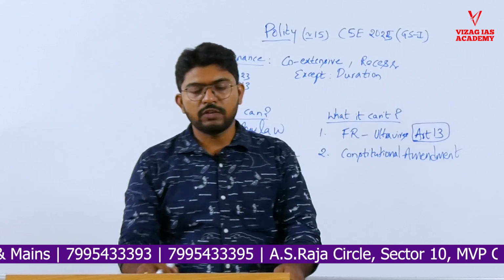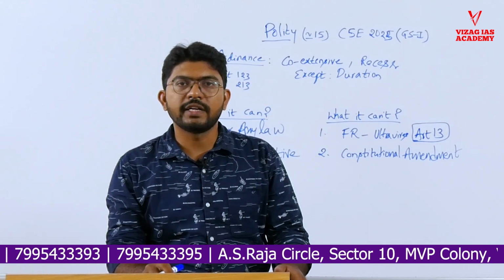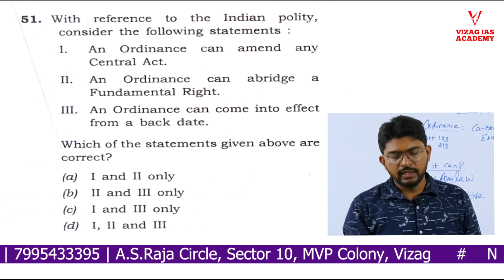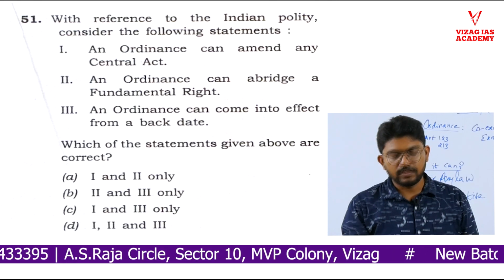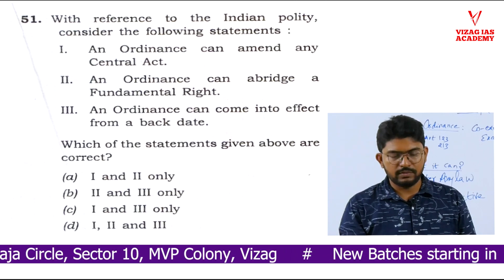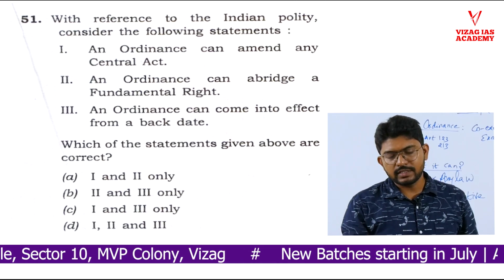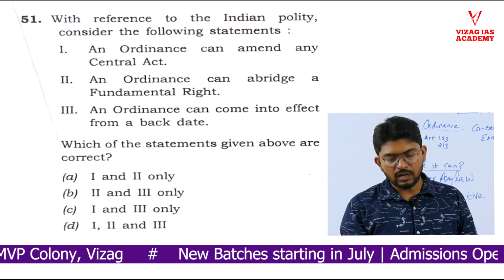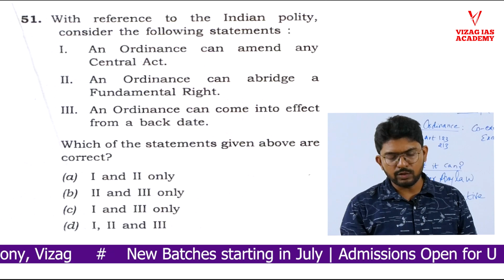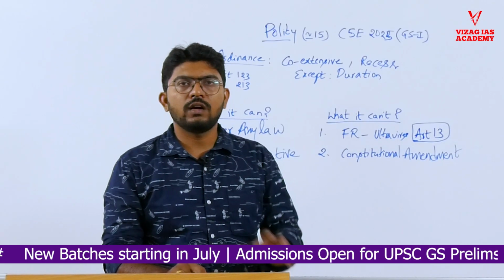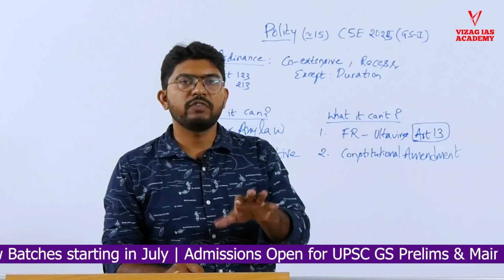The first question that we are going to discuss is related to ordinance. The question is, with reference to the Indian polity, consider the following statements. Three statements are given and we are asked to choose the correct answer. The first statement is, an ordinance can amend any central act. An ordinance can abridge a fundamental right. An ordinance can come into effect from a back date, that means retrospectively.